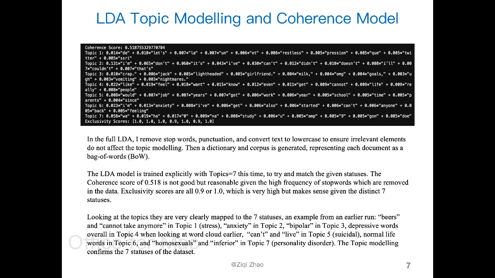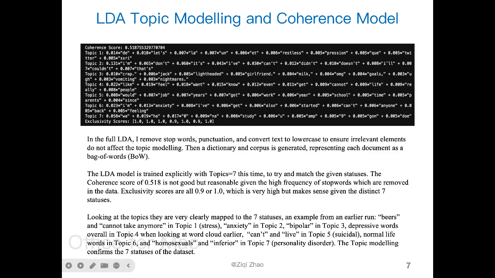The coherence score obtained is 0.518, which is not good but reasonable given the high frequency of stop words, which are removed in the data. Exclusivity scores from different runs range from 0.8 to 1.0. We see in this case it's 0.9 to 1.0, which is very high, but still makes sense given the distinct 7 status labels, right? And looking at the topics, that actually makes more sense.